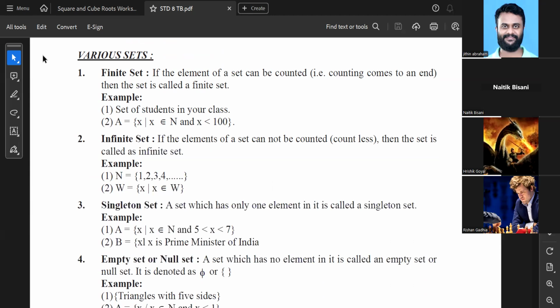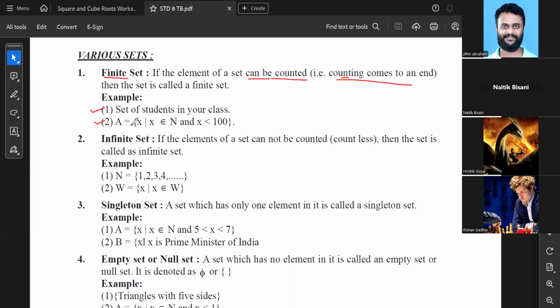Now different types of sets what we have around us. The first one is finite set. You know the finite name itself suggests क्या रहता है. Finite मतलब हम उसको define कर सकते हैं. हमें exactly पता है कि वो कितना है. If the elements of the set can be counted, क्योंकि हम count करके पता कर सकते हैं कितना है, that is, the counting will come to an end, such kind of set is called a finite set. For example, the set of students in your class, we can count the number of students. Infinite number of, unlimited number of students कभी नहीं होते हैं. They are always limited.